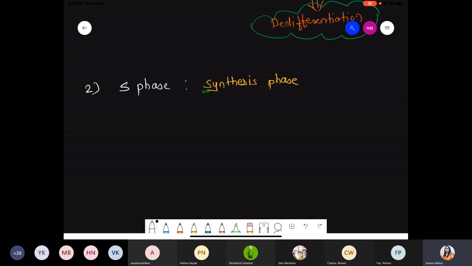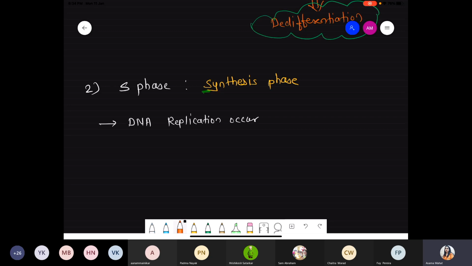Now, first of all, we are talking about a few points, then we'll discuss what is the meaning of the monad and the dyad condition. So this is the S phase where DNA replication will occur.